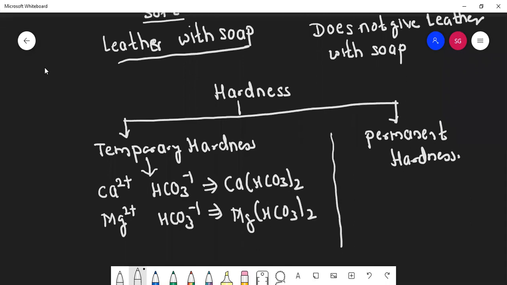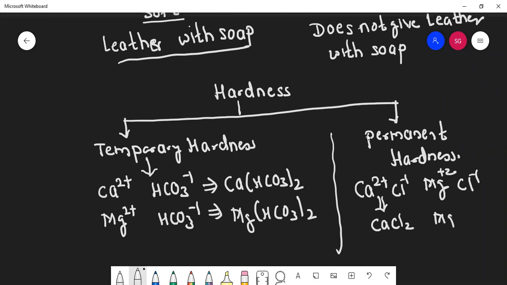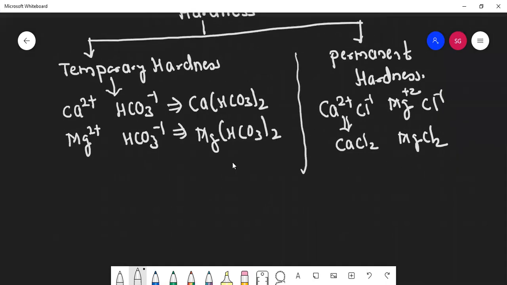And tell me, permanent hardness is because of? Chloride and sulfate. Very good. Chlorides and sulfates of calcium and magnesium. Like this answer you need to give. First we'll talk about the chloride formula. Here it is Cl, here it is Cl. Magnesium is also 2 plus. So what is the formula? CaCl2, MgCl2.